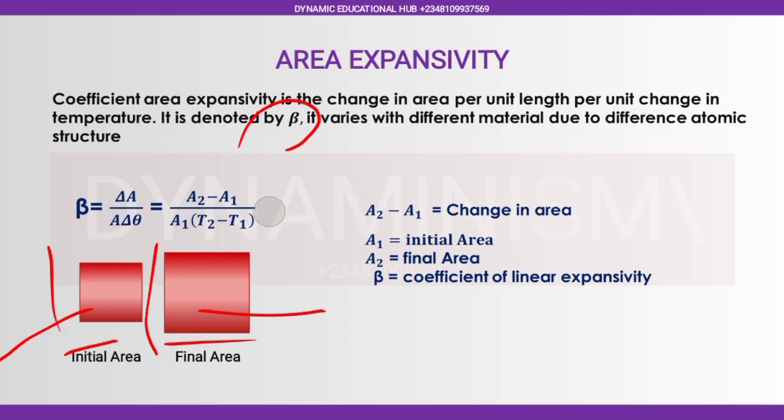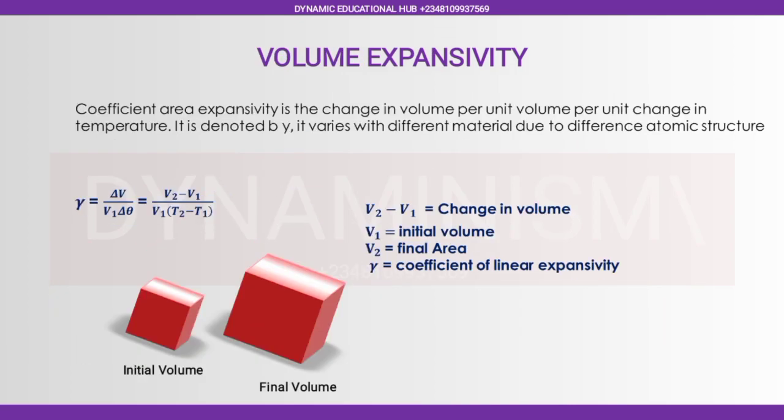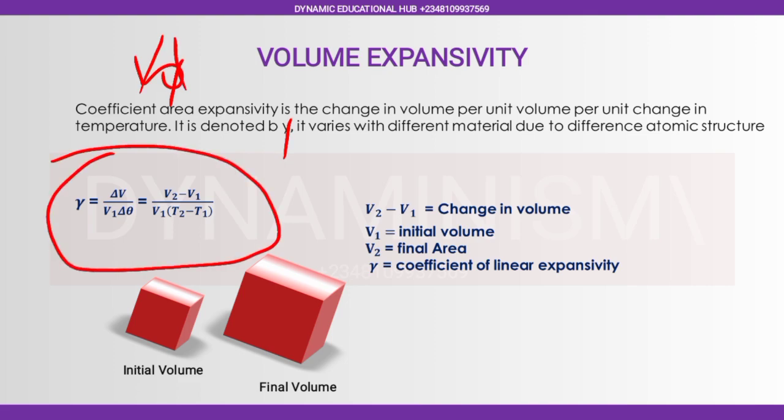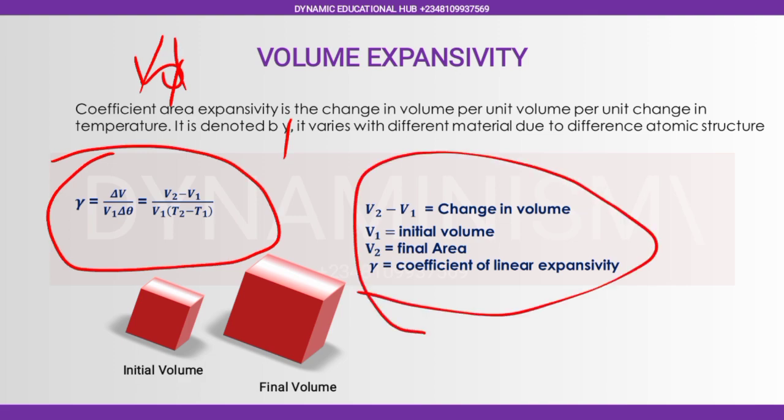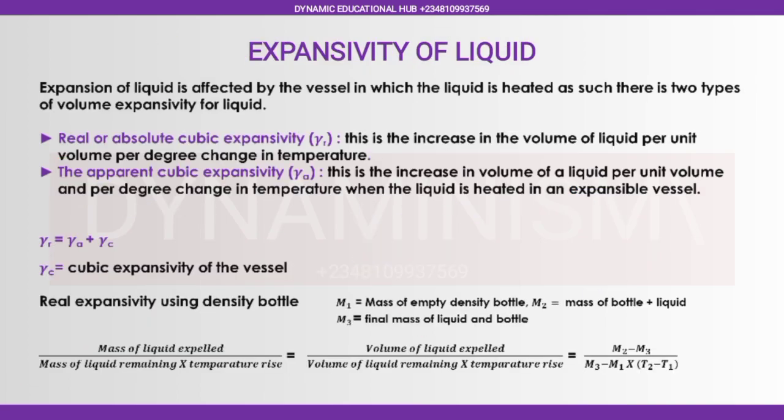The last one is volume expansivity. Now, coefficient of volume expansivity is the change in volume per unit change in temperature. It is denoted by gamma, small letter gamma. It varies with different material due to different atomic structure. Now look at it. You have gamma is equals to change in V over V1 change in theta. You have your formula here. Look at the dimension. You see that the three dimensions have changed. Now we have expansivity of liquid.